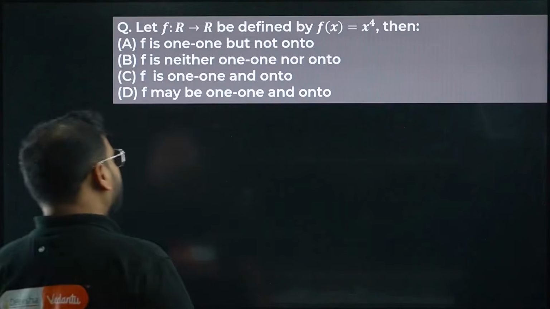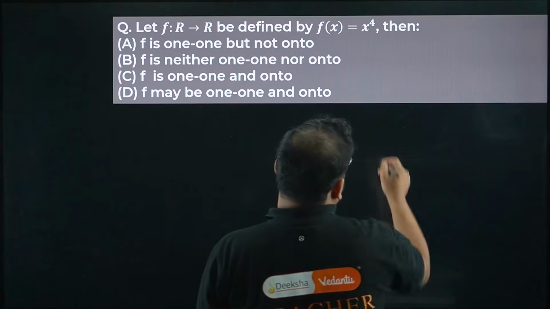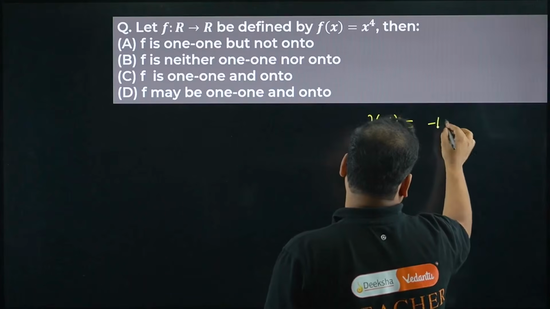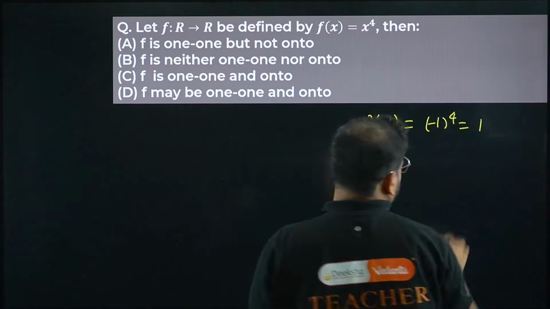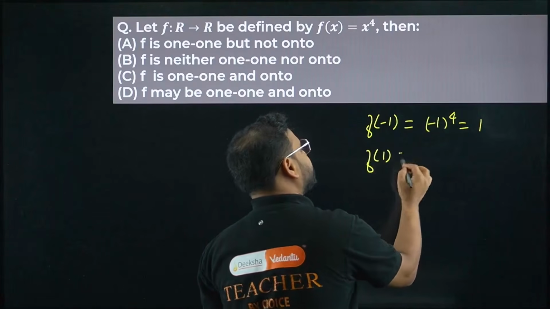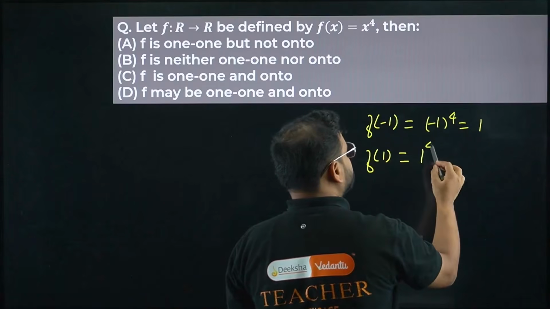f is defined from all real numbers to all real numbers. f(x) is given as x power 4. If I find f of minus 1, I get (minus 1) power 4, which gives me 1, right? Let's find f of 1. Same thing, 1 power 4, which is 1.